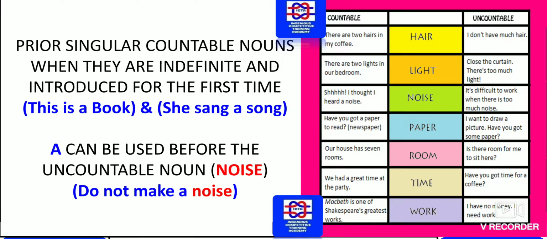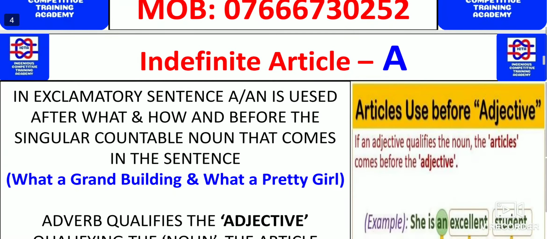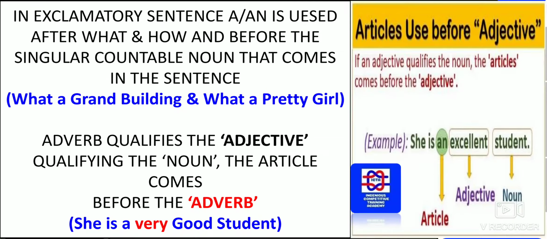Among the uncountable nouns given here are hair, light, noise, paper, room, time, work. These are a few uncountable nouns we have to remember, and before these "a" can be used. So please remember, these are all very important. You may be asked questions on articles in examinations. You will have various questions on it.